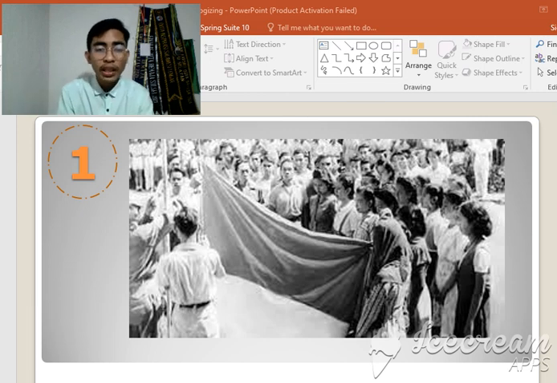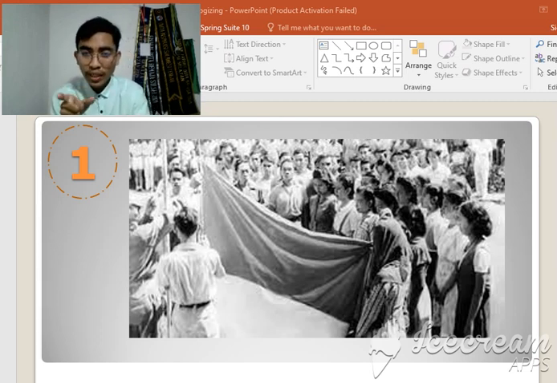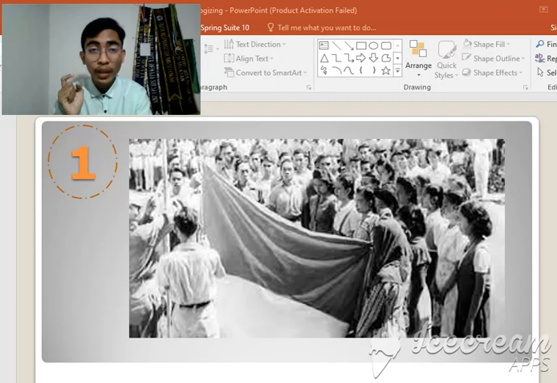So we continue. This picture talks about the proclamation of Indonesian independence. As we can see, we can identify that it was read at 10 a.m. on Friday, if I'm not mistaken, 17 August 1945, and the declaration marked the start of the diplomatic and armed resistance of the Indonesian national revolution, fighting against the forces of the Netherlands and Dutch civilians until they later officially acknowledged Indonesia's independence in 1949.